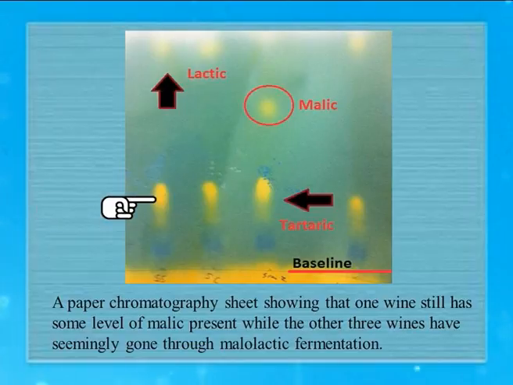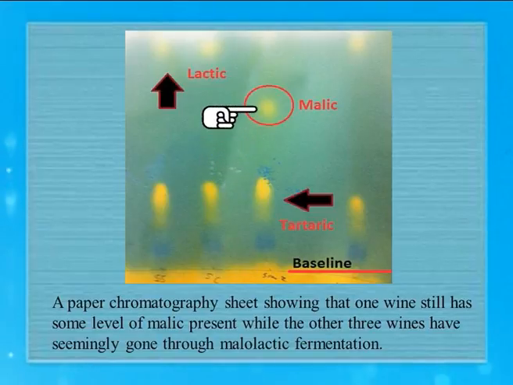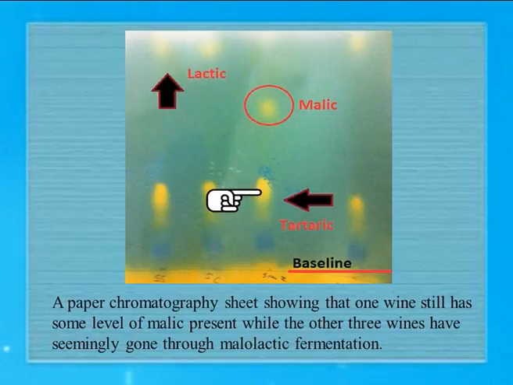This wine which is being shown here in the first lane shows the presence of two spots. One is tartaric acid and the other one is lactic acid. So there is total absence of malic acid. However, in this lane you can find the presence of tartaric acid, and malic acid is there along with the lactic acid. So this shows that this wine is not processed properly because the malic acid which is naturally present is not converted to lactic acid. So this will not be considered a good wine in comparison to the other one which shows the formation of lactic acid along with the tartaric acid.